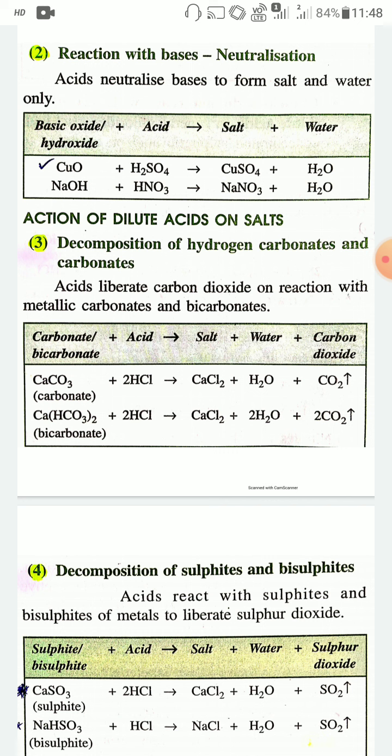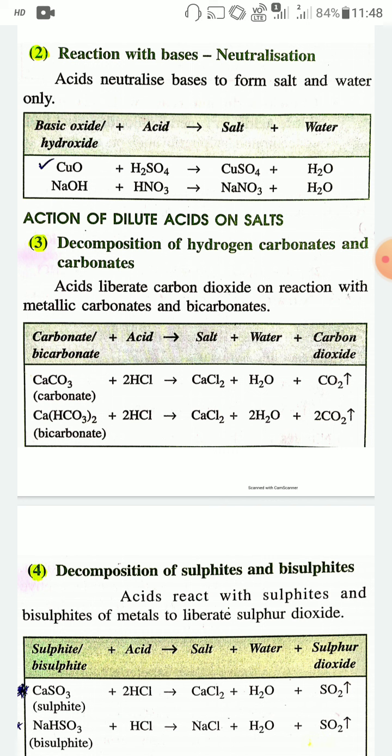Now, action of dilute acid on salt. That is the third type of chemical properties or reactions of acids: decomposition of hydrogen carbonates and carbonates. This is the action of dilute acid on salt, that is, action of dilute acid on carbonates and hydrogen carbonates.